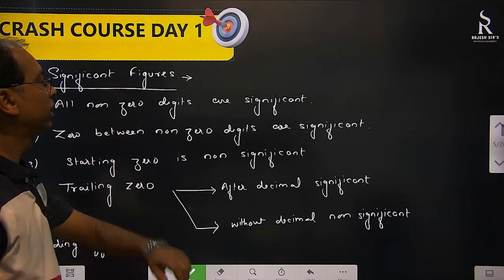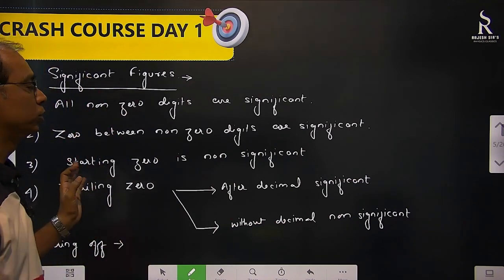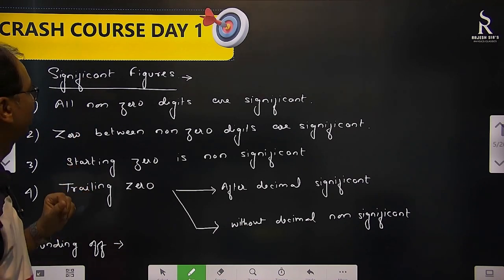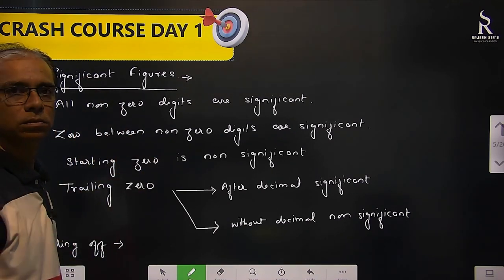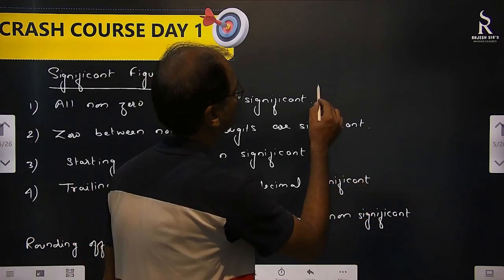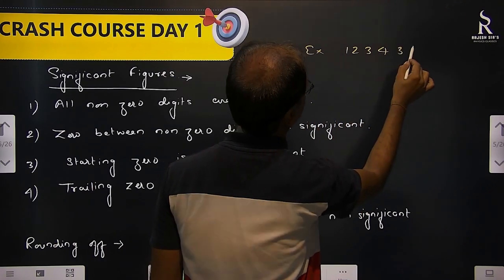Next is significant figures. We should have an idea about them also. So what are significant figures? It says all non-zero digits are significant. All non-zero digits. For example, you write 1, 2, 3, 4, 3, 6, 9.